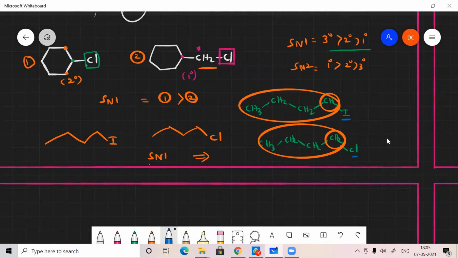Iodine will react faster, because the bond length is much higher for the carbon-iodine bond than for the carbon-chlorine bond. Where the bond length is higher, we can easily break it, but we can't break the other easily. That's why iodine is a better leaving group. So this one reacts faster. Okay.